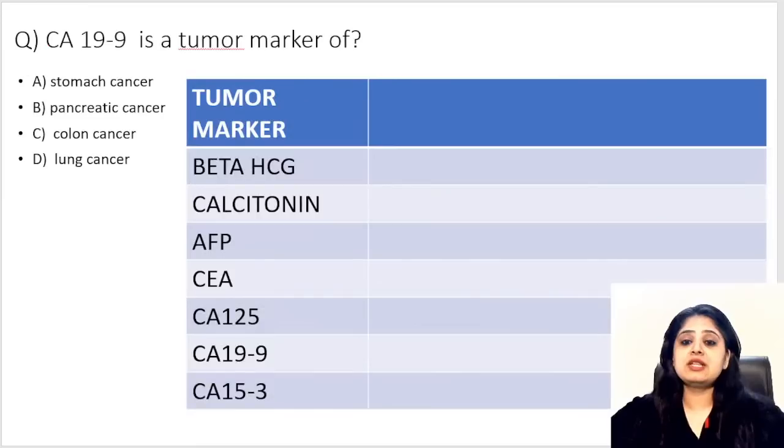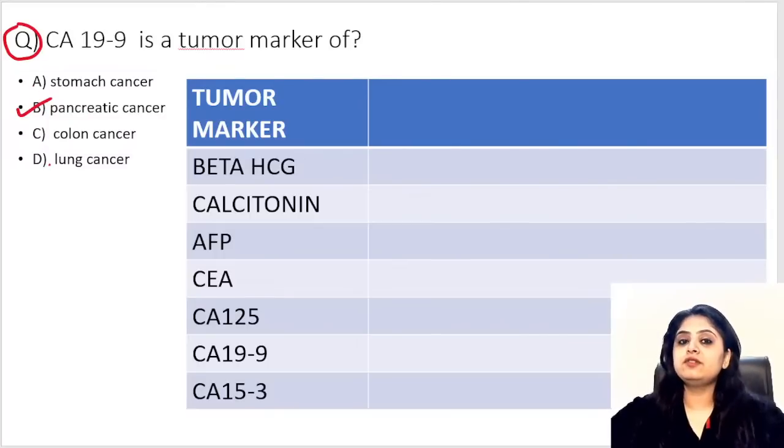So the first question that I have to start is, of course, going to be the one that has been asked maximum number of times. It's almost an alternate year repeat, and that is tumor markers. So this table becomes very, very important. CA 19.9 is a tumor marker for, if you had to select only one answer, everyone has given me pancreatic cancer, but what if you had multiple answers, A, B, B, C, C, D?